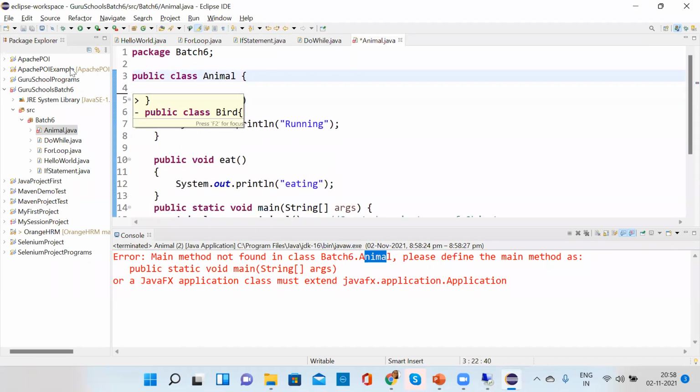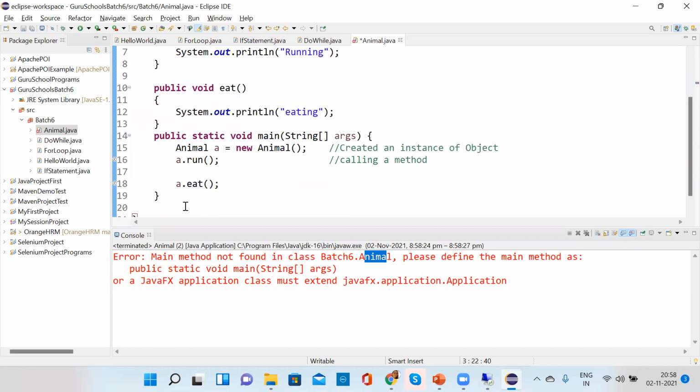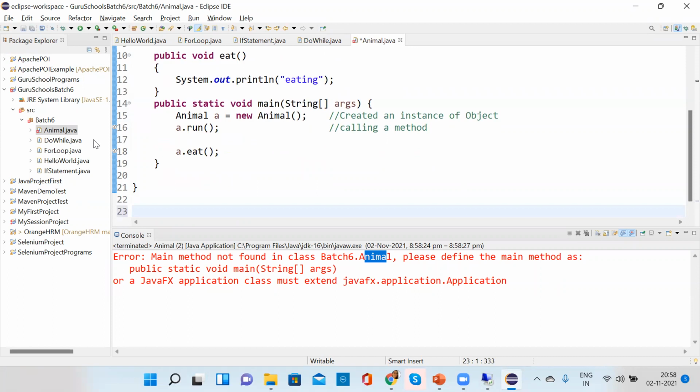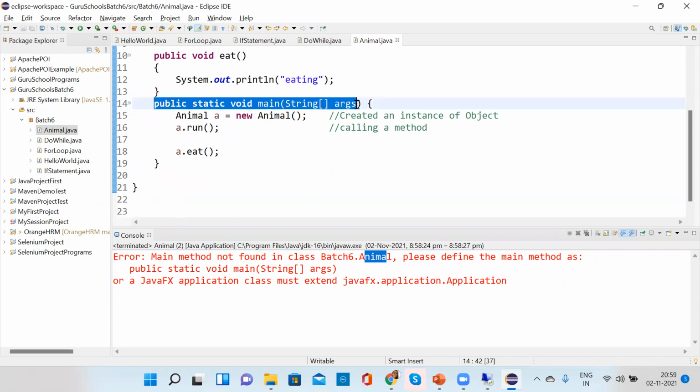Sometimes it happens that you have created one more class and you forgot that the main class should be where you have written the name while creating the class. Whatever name you have written, inside that only the main class should be there. Okay, this is a rule.